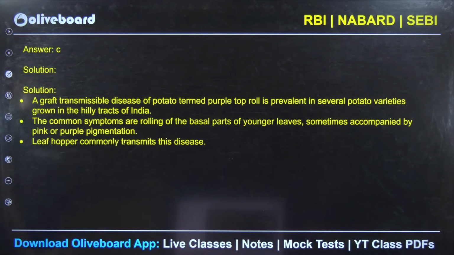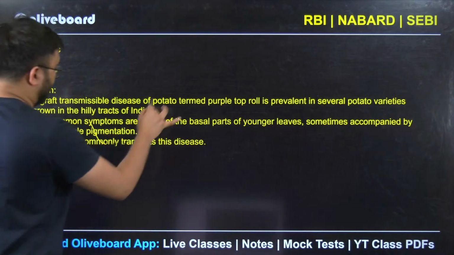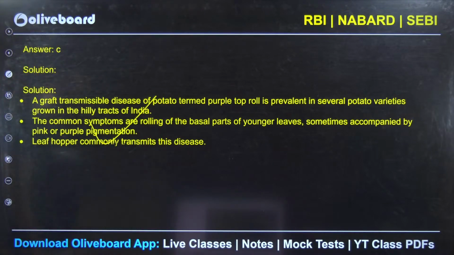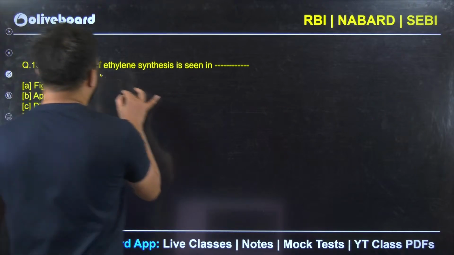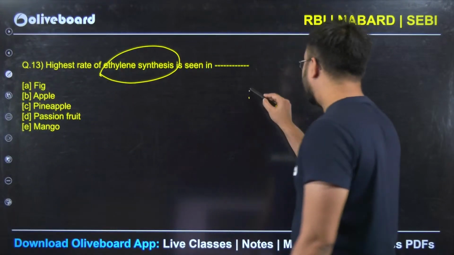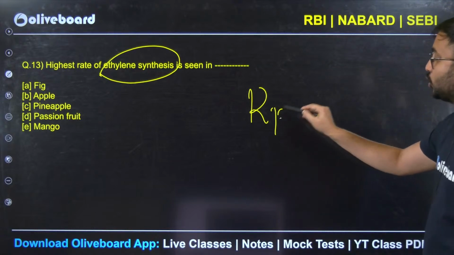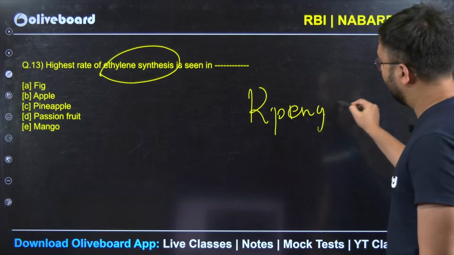Now, what is the answer here? Leaf hopper is the correct answer. Okay, so C is correct. Leaf hopper is responsible for transmission of the purple top roll disease. The highest rate of ethylene synthesis is seen in, ethylene is nothing but a ripening natural agent.